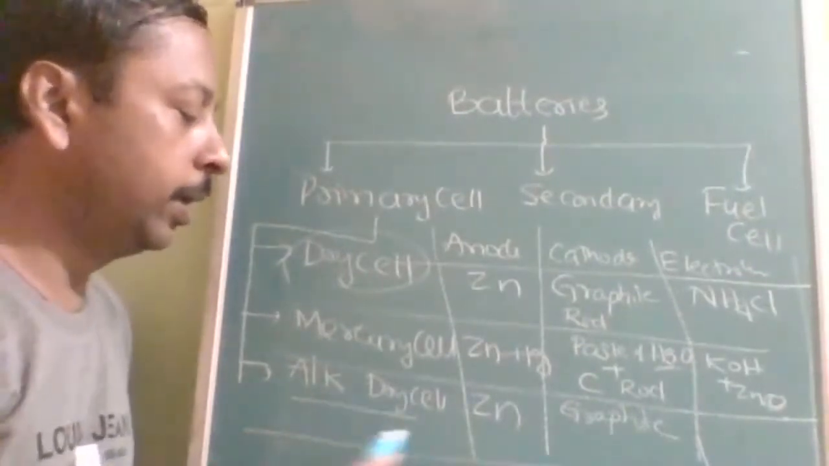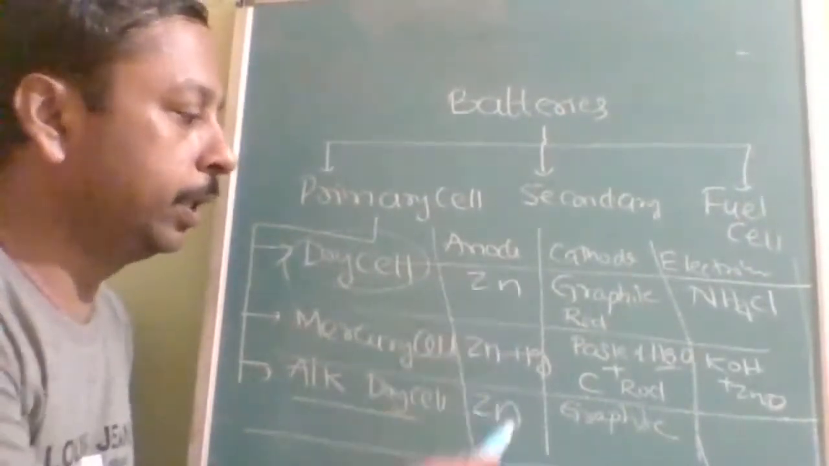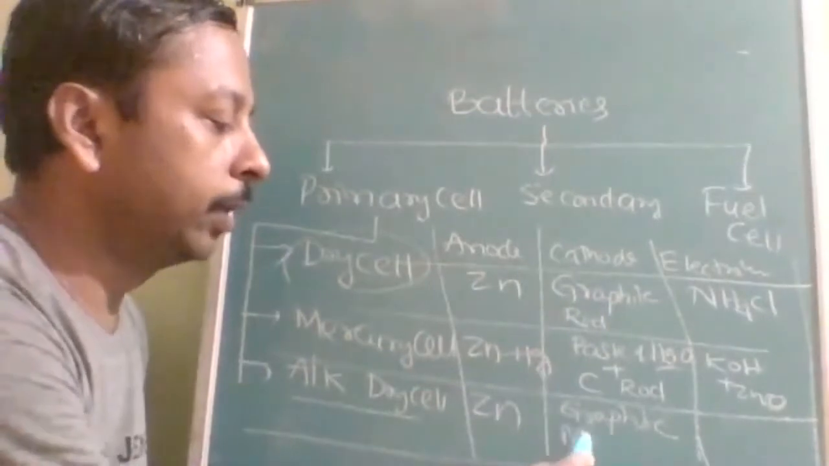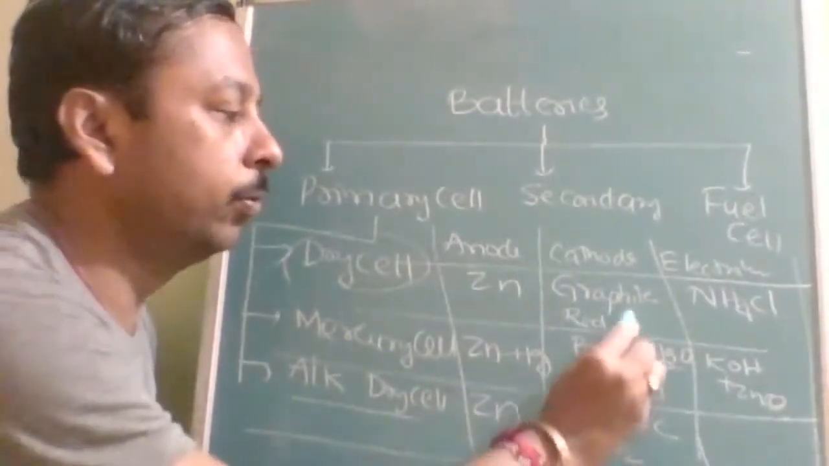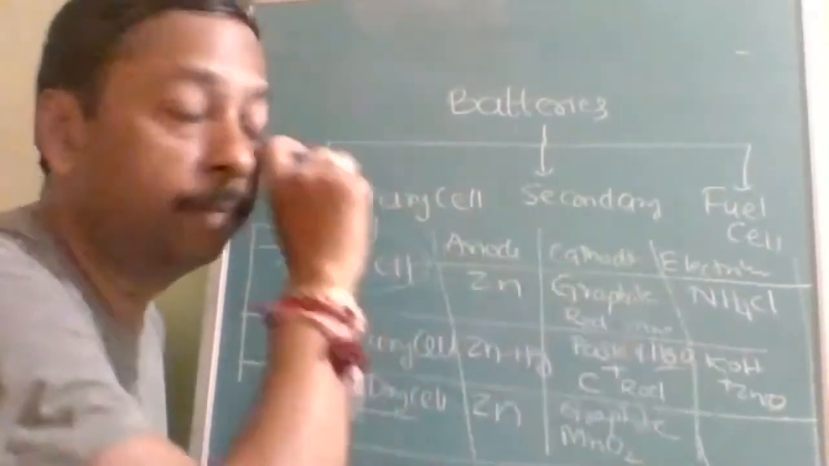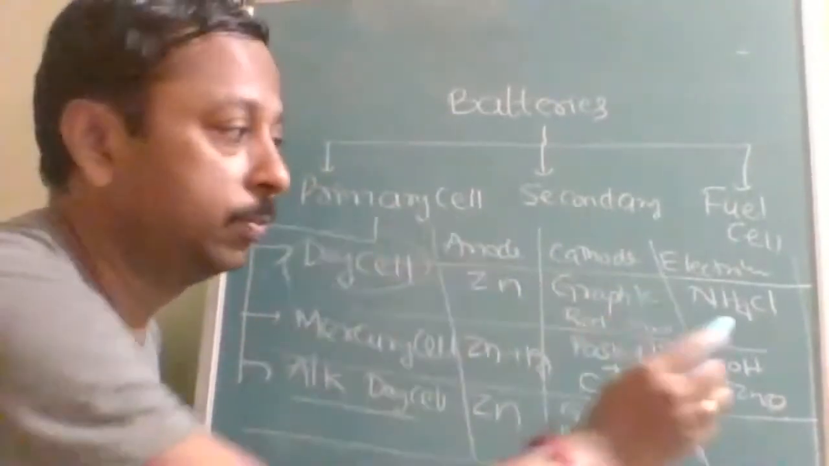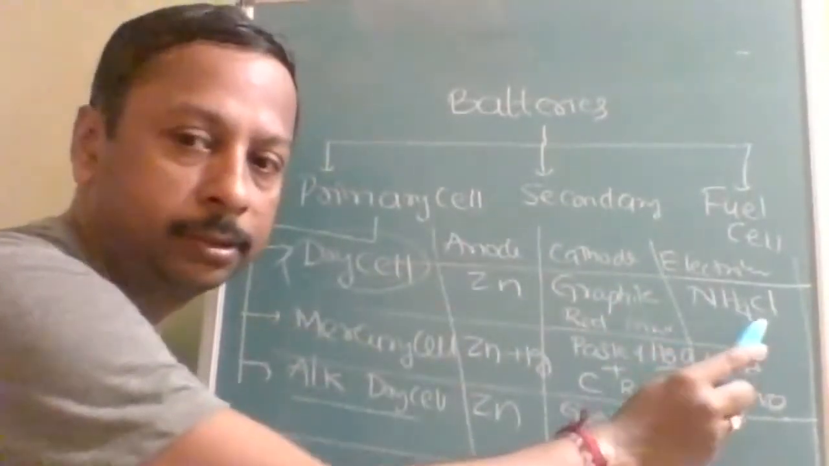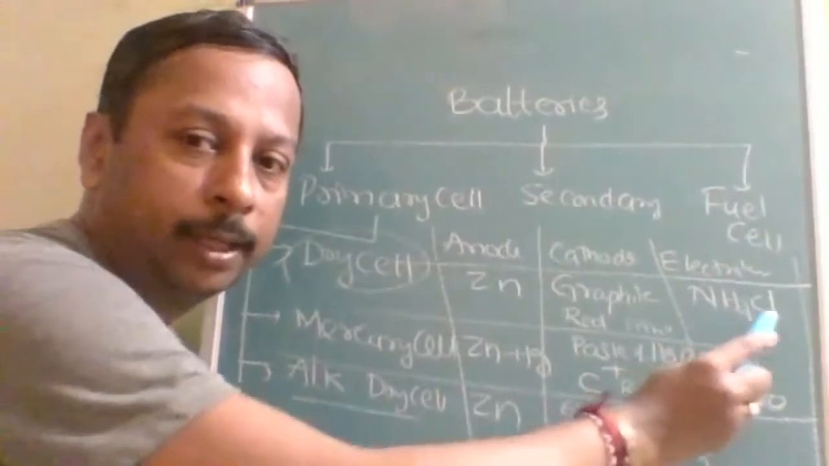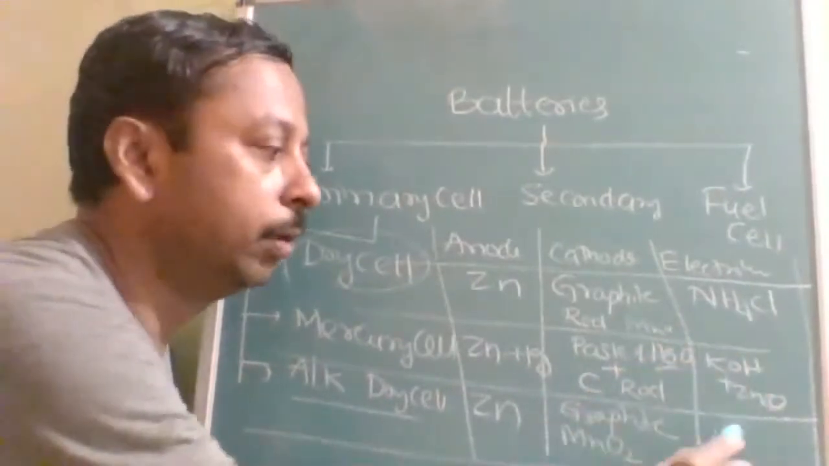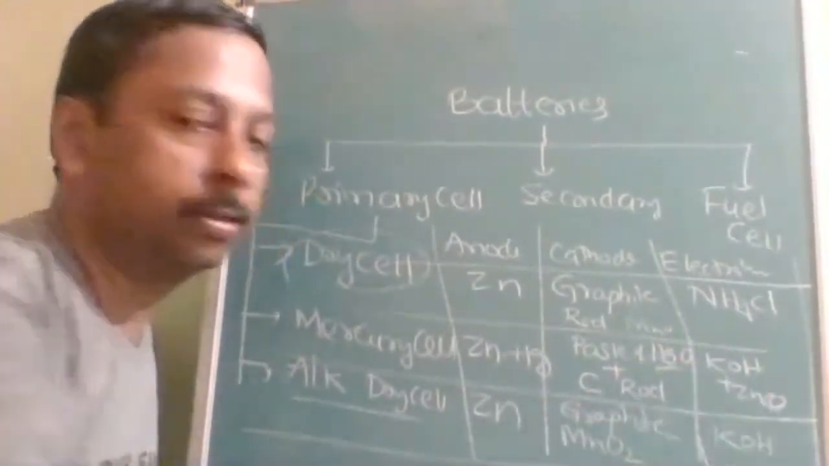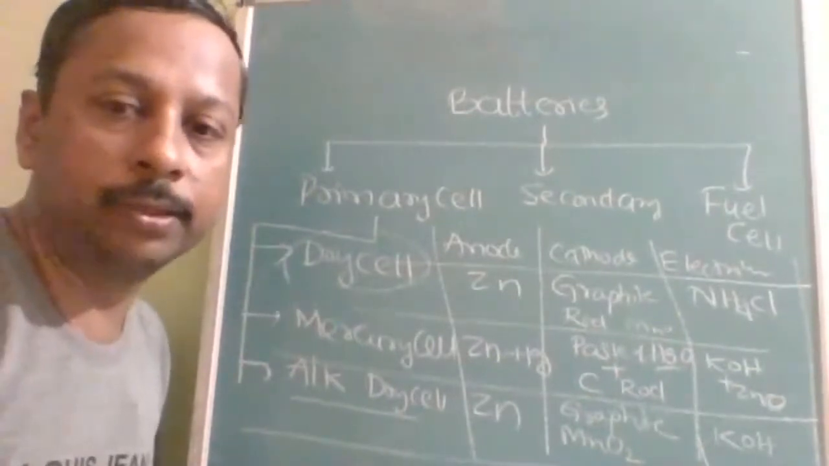And alkaline dry cell, everything is same. Zinc and zinc, graphite rod. Actually, here working will be of MnO2. But in place of NH4Cl, which is mostly acidic in nature because it is a salt of weak base and strong acid, now it is going to have KOH. That is the difference.